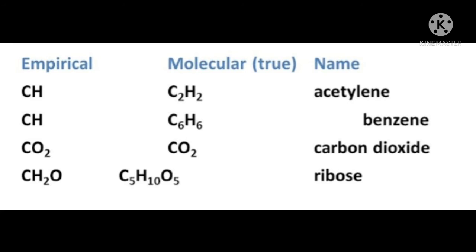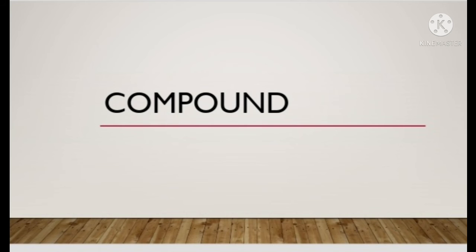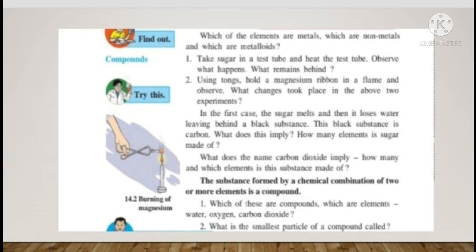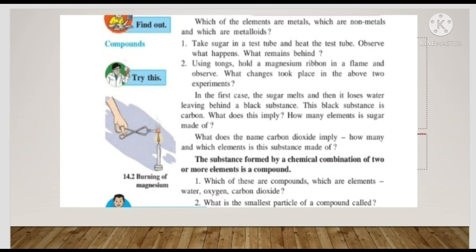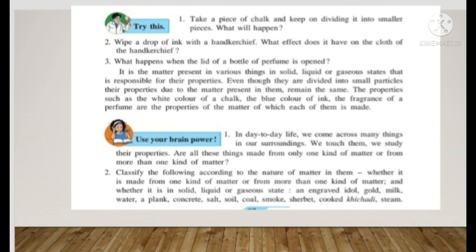Then metals and non-metals. Elements are generally classified into two groups, metals and non-metals. We have studied the properties of metals such as malleability, ductility, conductivity of heat and electricity, density, luster and sonority. These are the properties of metals. The elements that do not show these properties are called non-metals. For example, phosphorus, sulfur, chlorine. The elements that show some properties of metals and non-metals are called metalloids. This is the third group of elements. Arsenic, silicon and selenium are examples of metalloids.